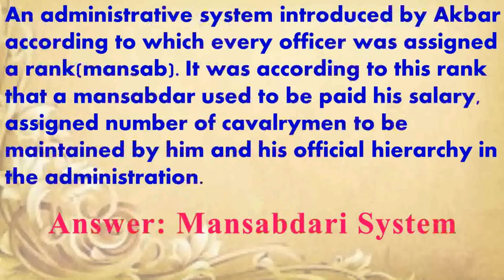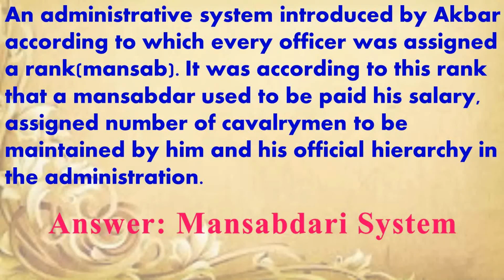Next question. An administrative system introduced by Akbar according to which every officer was assigned a rank, mansab. It was according to this rank that a mansabdar used to be paid his salary, assigned the number of cavalrymen to be maintained by him, and his official hierarchy in the administration.